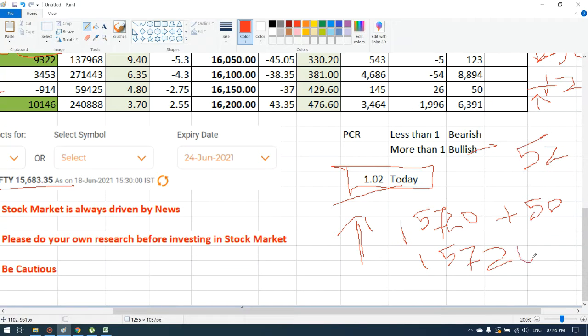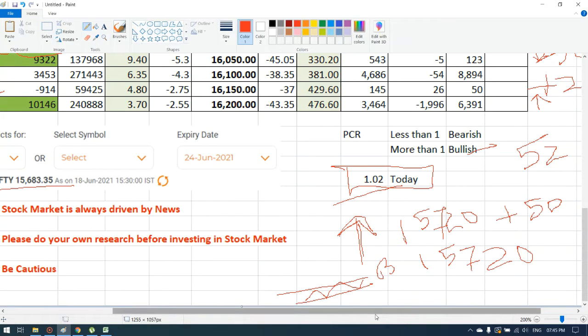So the market should break 15,720 so that you can get an additional 50 points of benefit. If the market doesn't break 15,750, the market will be negative only.